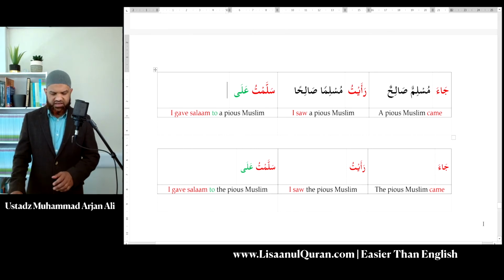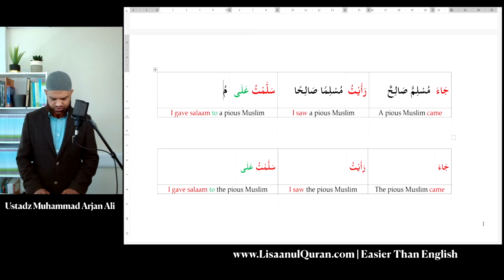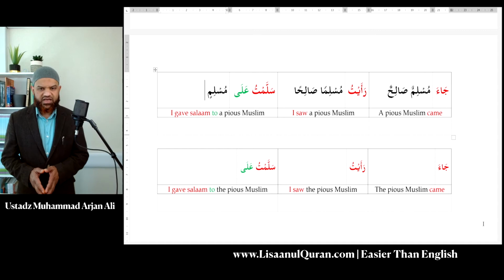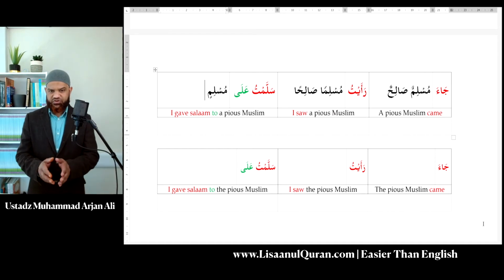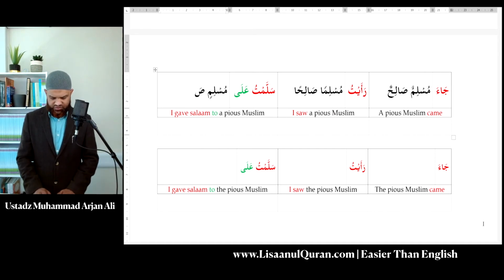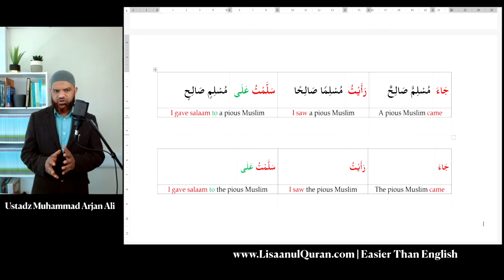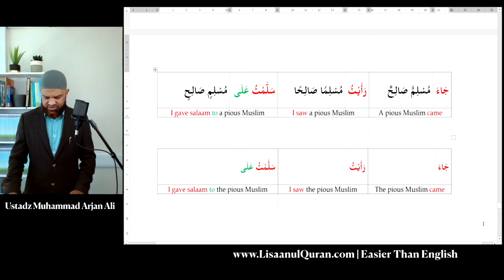Let's do the third example where we're going to put it in the jar status. So sallamtu ala, and I'm sure you know this by now, muslimin. So I gave salam to a Muslim, but I gave salam to a pious Muslim. Now I put the description after, and again you will see it, salihin. I hope this is easy, inshallah ta'ala, and you are finding the logical approach to the Arabic language, a beautifully structured language. Anyway, let's continue.